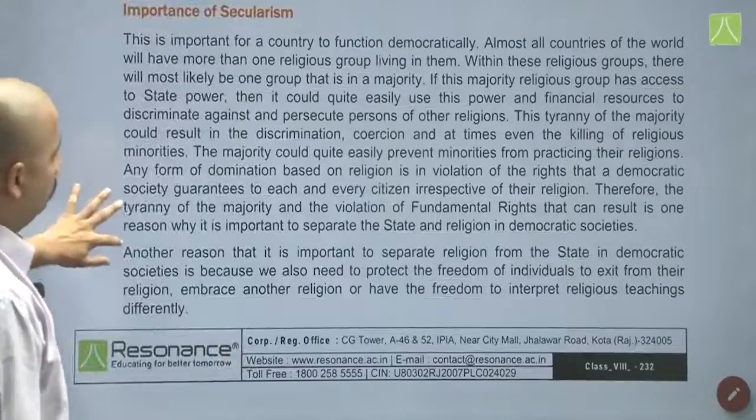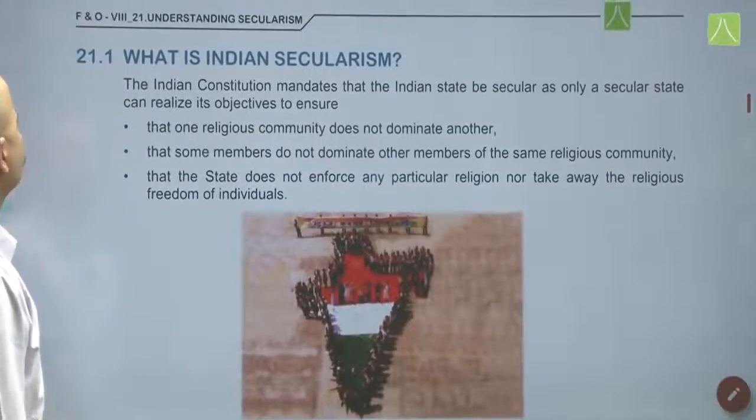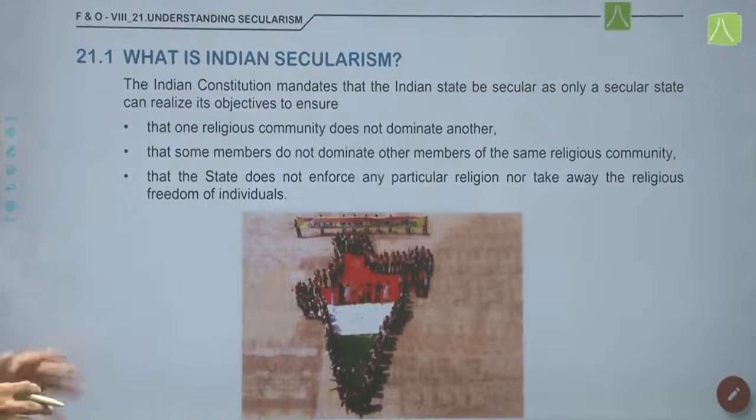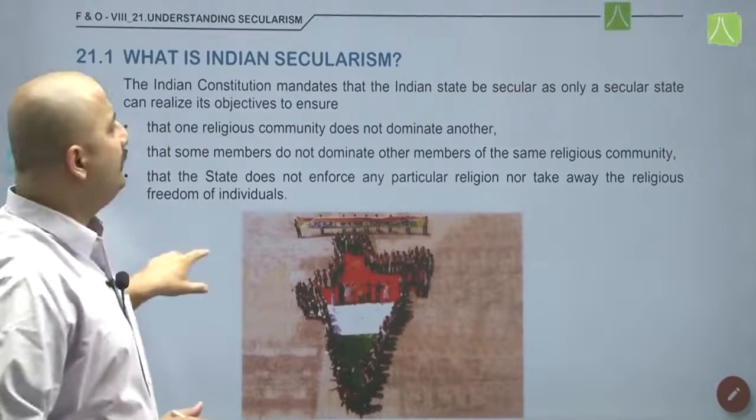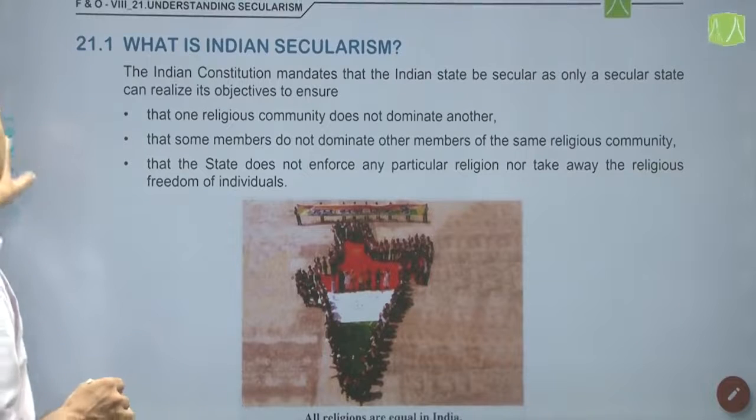Moving on further, what is Indian secularism? The Indian constitution mandates the Indian state to be secular, as only a secular state can realize its objectives.